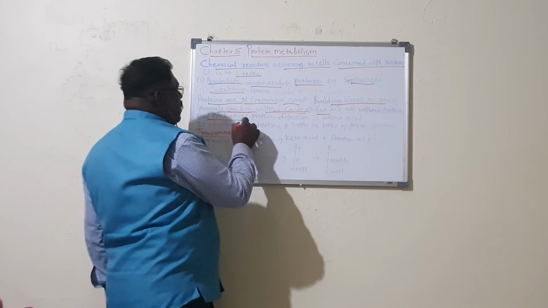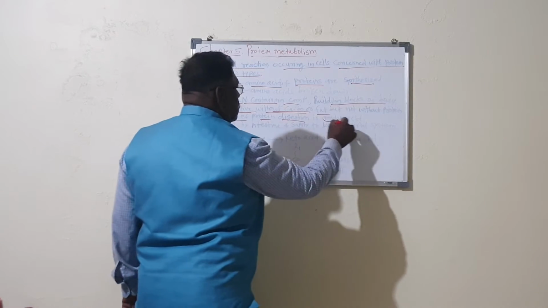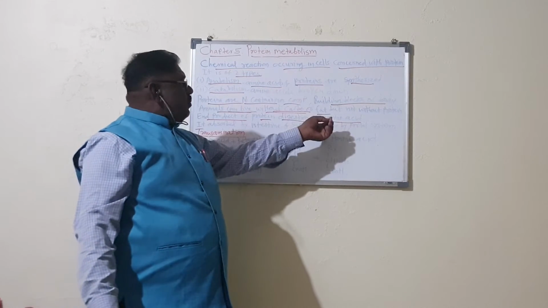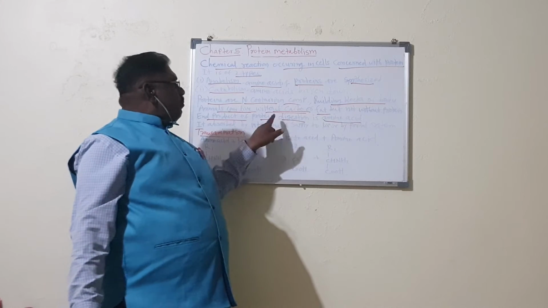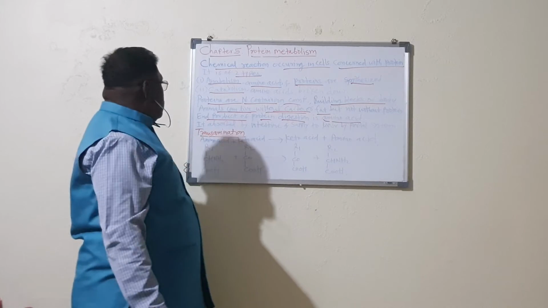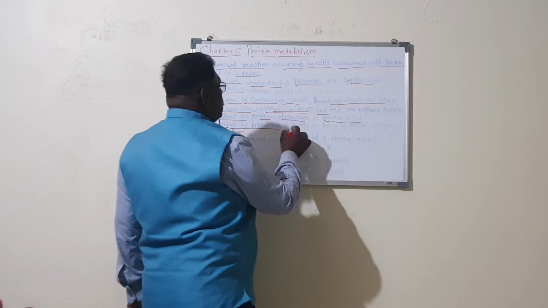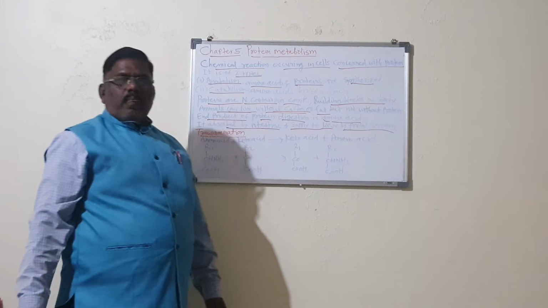The end product of protein digestion is amino acids, the smallest unit of the protein. Amino acids are absorbed by the intestine and supplied to the liver by the portal system.